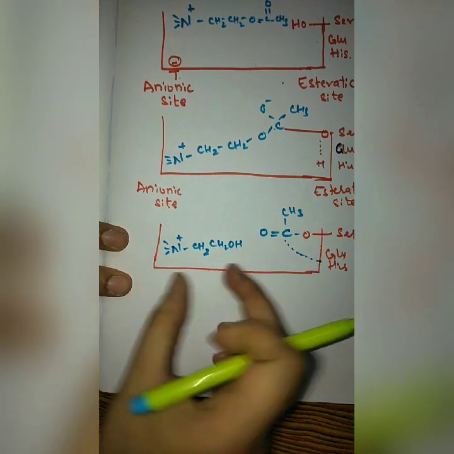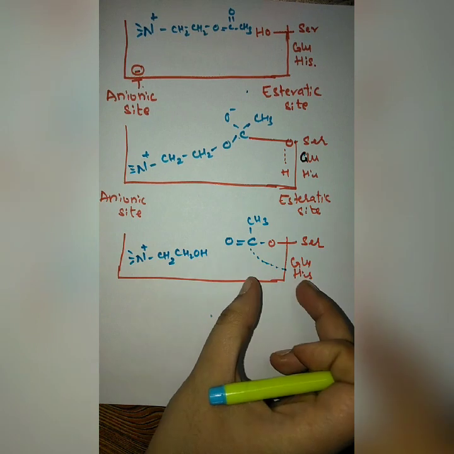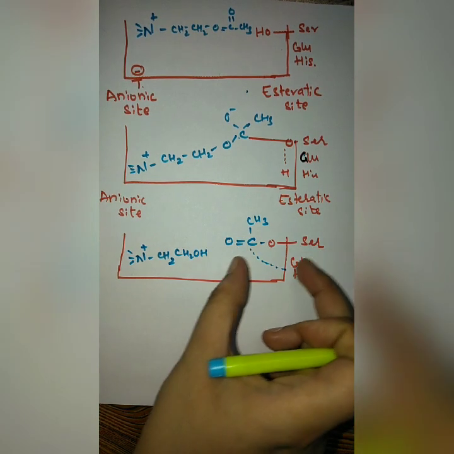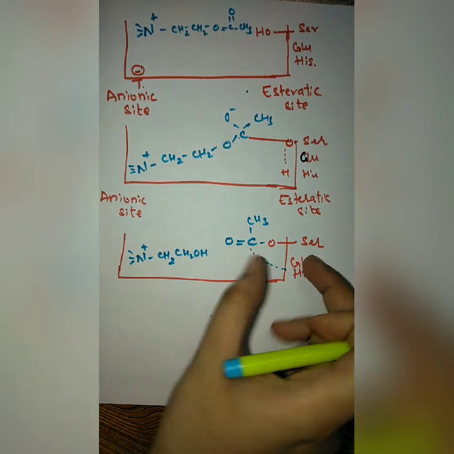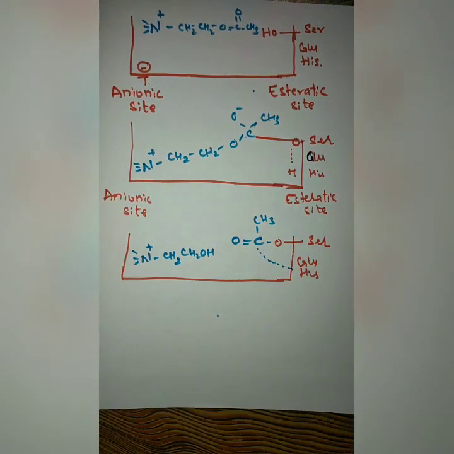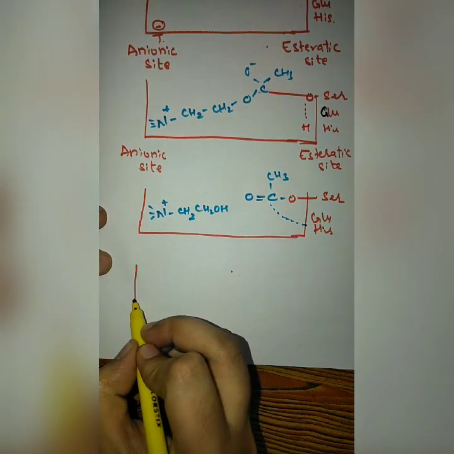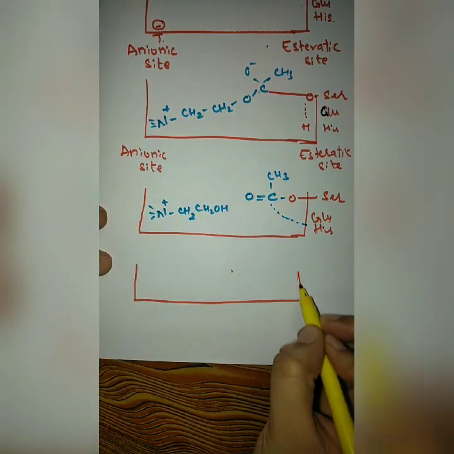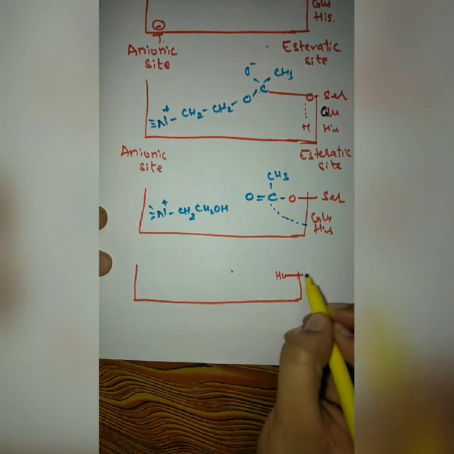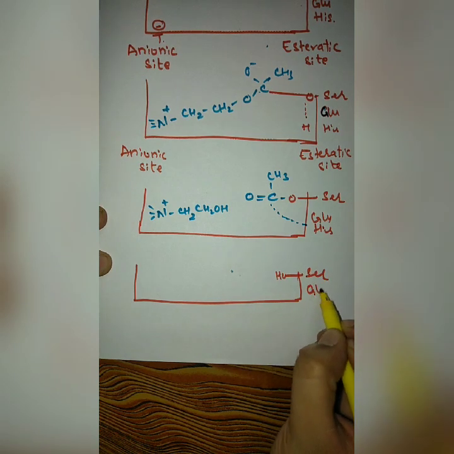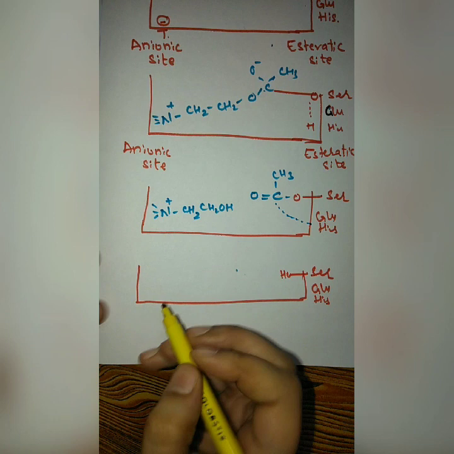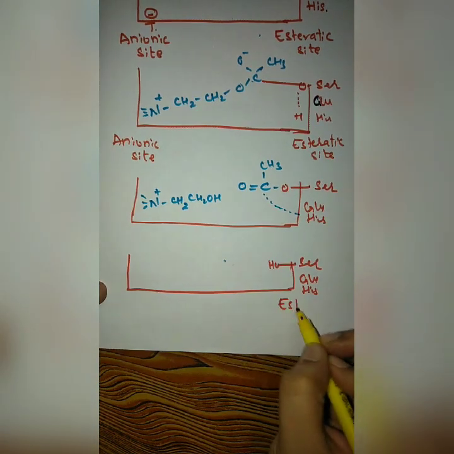Later on, this acetylated enzyme, in the presence of water, will leave this acetate molecule also and regain its normal structure. So basically this enzyme cleaves off and then comes back to its normal condition. It is throwing off this acetate molecule.